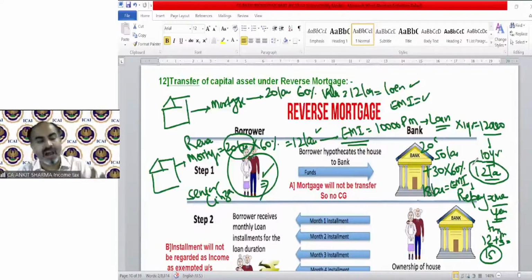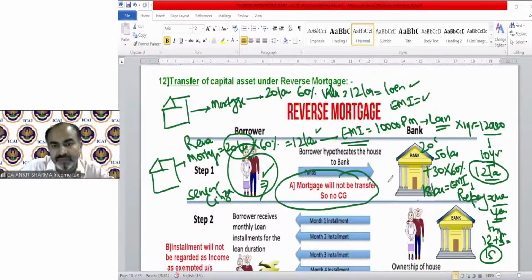So we are giving our building to the bank under the reverse mortgage scheme. Then this reverse mortgage will not be treated as a transfer. It will not be a transfer. So no capital gain provision will be applicable at the time of transfer in this case. So this point number 12 is over. That reverse mortgage will not amount to transfer.